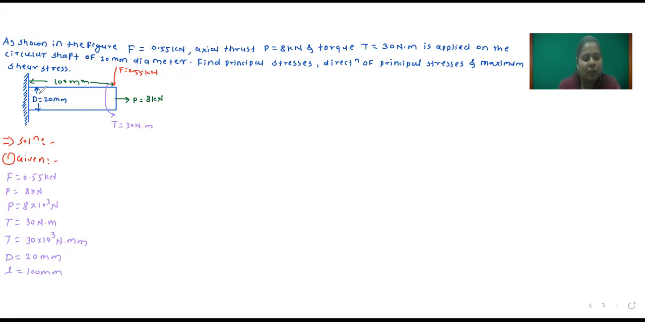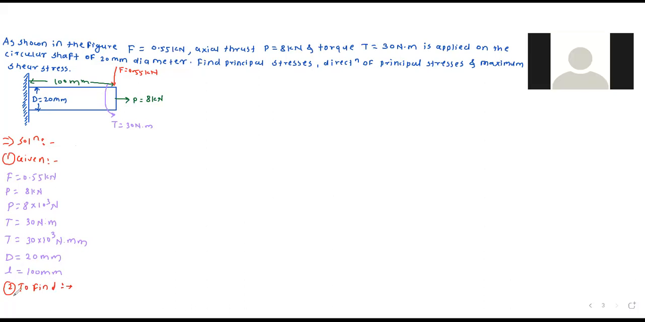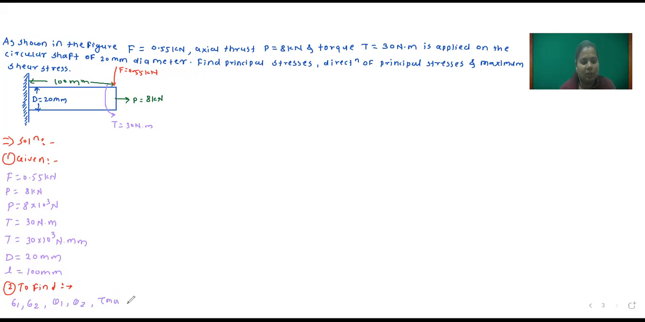After that, second step: which parameters do we have to find here? To find. You read the problem and tell me what parameters we have to find. Principal stress, direction of principal stresses and principal plane. Sigma 1, sigma 2, theta 1, theta 2, and maximum shear stress, tau max. So that many parameters we have to find out.